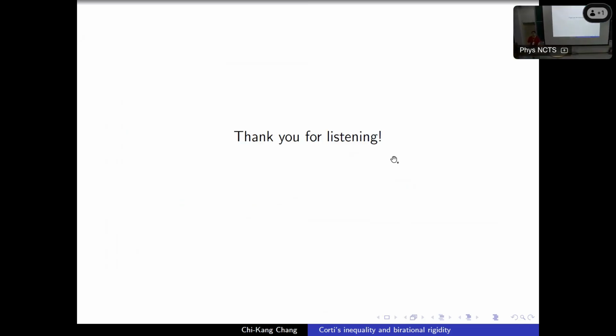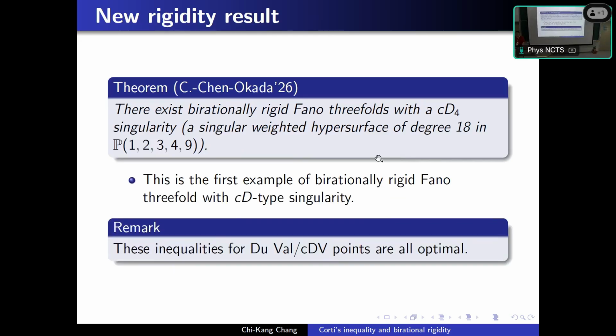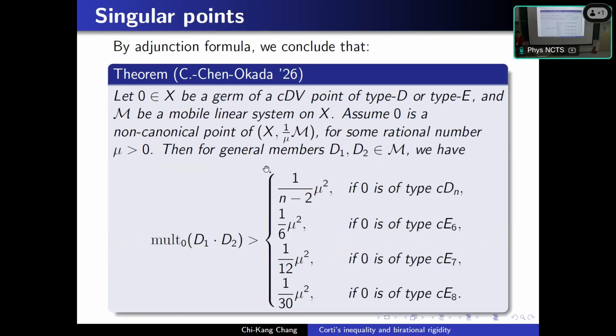Last inequality, the rational number is optimal. You mean, yes, okay, I see. So it's a kind of the largest rational number. Yes, for this, we can construct examples. For example, for cE6, we can construct examples where the multiplicity is 1/6 plus epsilon times mu square, and the epsilon could be arbitrarily small in this sense.